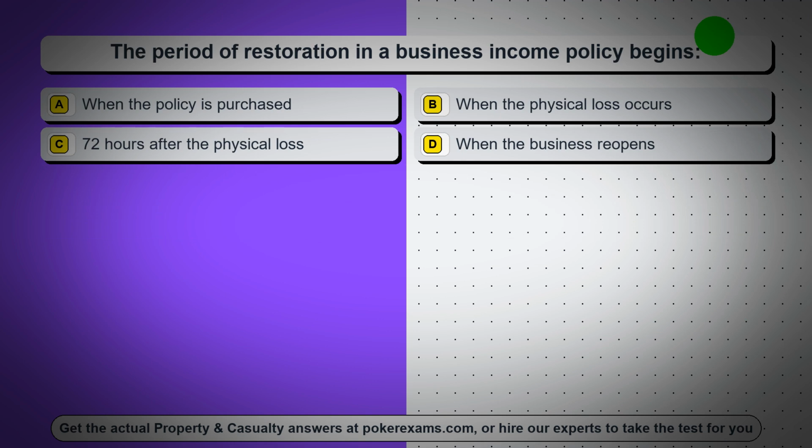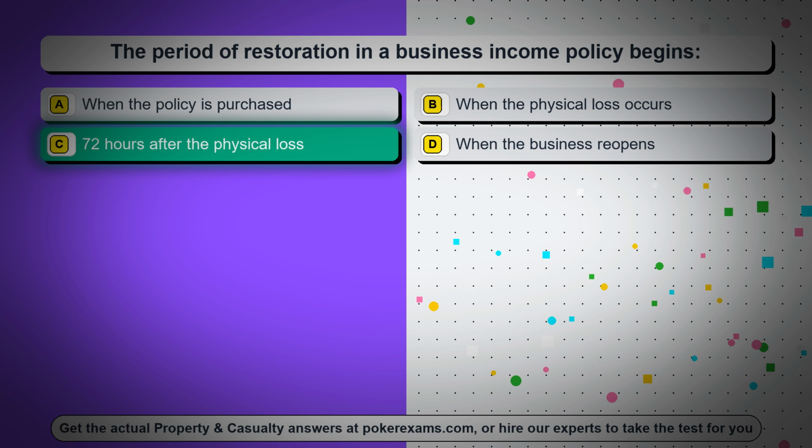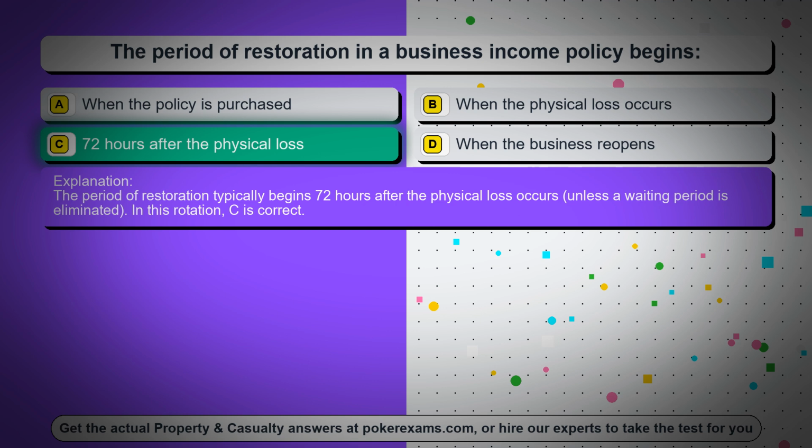Question 17. The period of restoration in a business income policy begins, option A, when the policy is purchased, option B, when the physical loss occurs, option C, 72 hours after the physical loss, option D, when the business reopens. The correct answer is option C, 72 hours after the physical loss. The period of restoration typically begins 72 hours after the physical loss occurs, unless a waiting period is eliminated. In this rotation, C is correct.